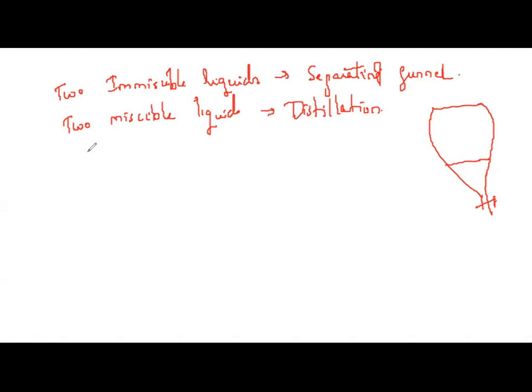Then colloids are separated how? They are separated by centrifugation.